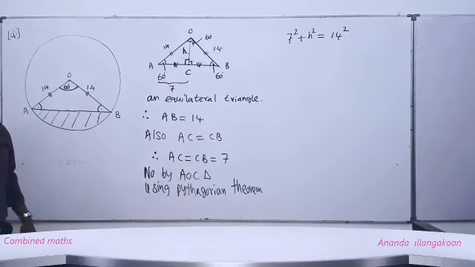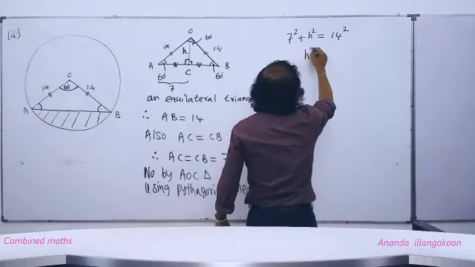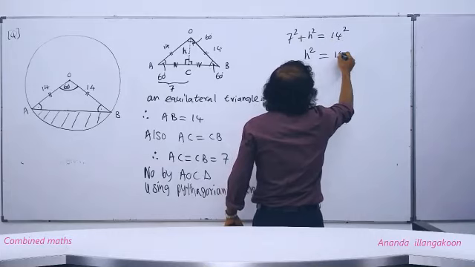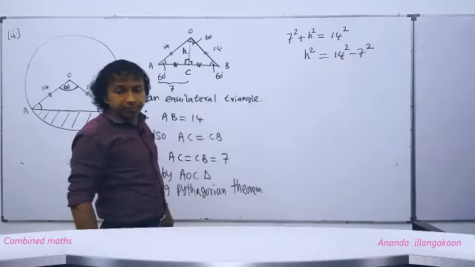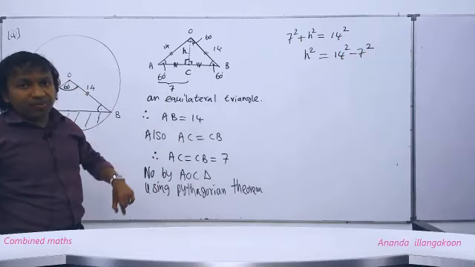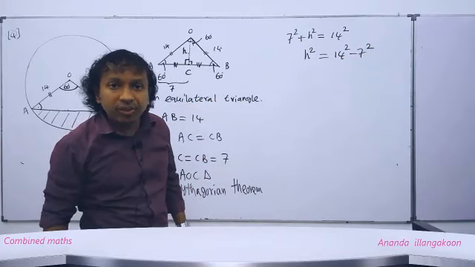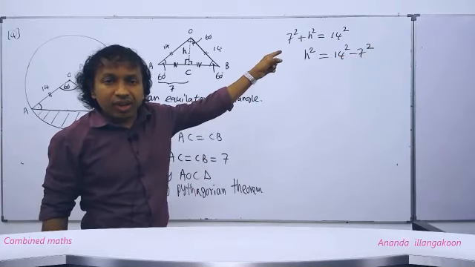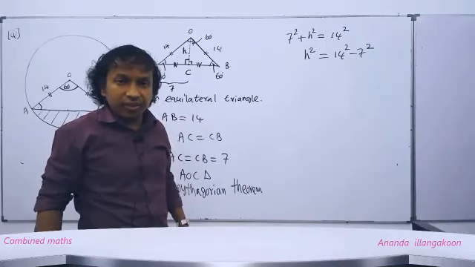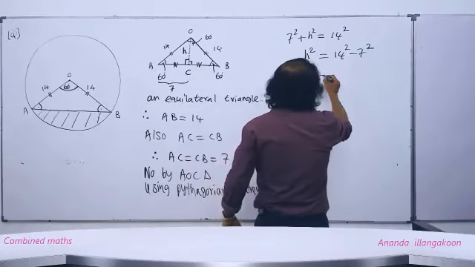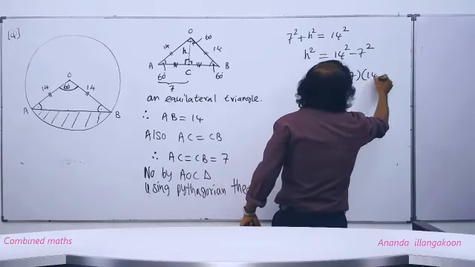Right now. Then we can make H squared the subject, taking this to the right hand side: 14 squared minus 7 squared. The right hand side we can simplify. On the right hand side you have a difference of two squares. What are the factors, people? It's like a squared minus b squared. What are the factors? A minus b into a plus b. I will factorize: 14 minus 7 into 14 plus 7.